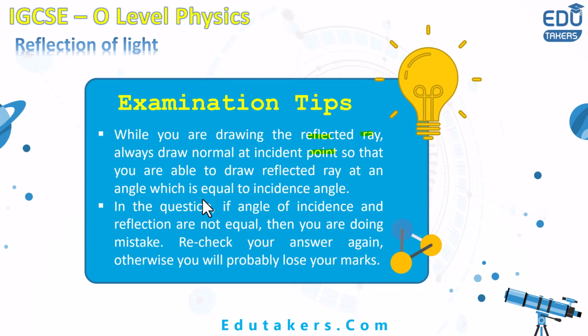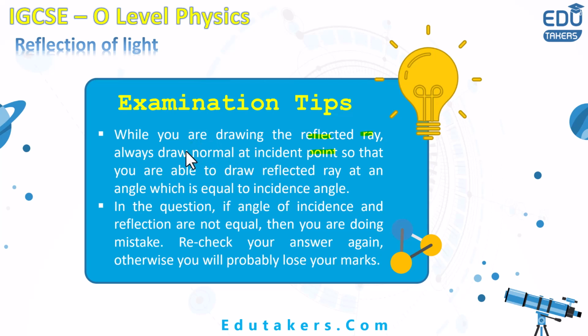Then draw the reflected ray in such a way that the angle of incidence and angle of reflection are both equal. For that you need to measure the angle of incidence, put the same angle towards the path of the reflected ray, and then accordingly draw the reflected ray.